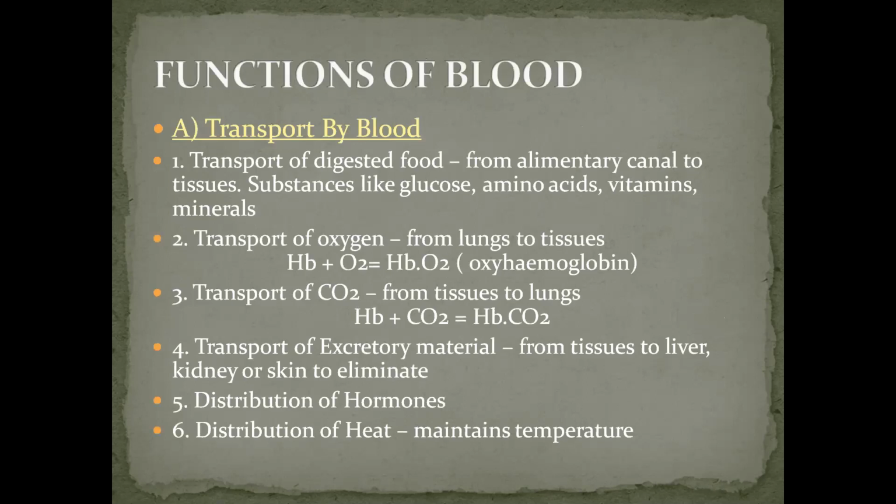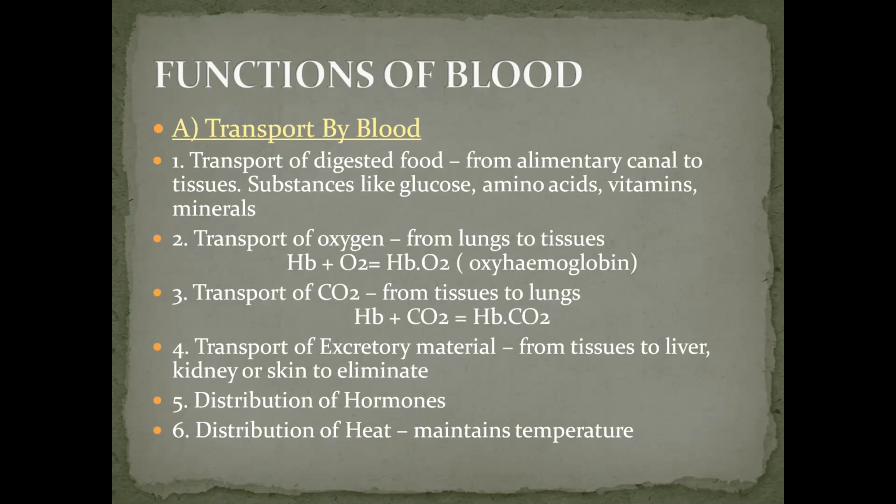Now comes the functions of blood. First major function is transport by blood. Now what all things does blood have to transport in the body itself? Transport of digested food from the alimentary canal to the tissues, substances like glucose, amino acids, vitamins and minerals.